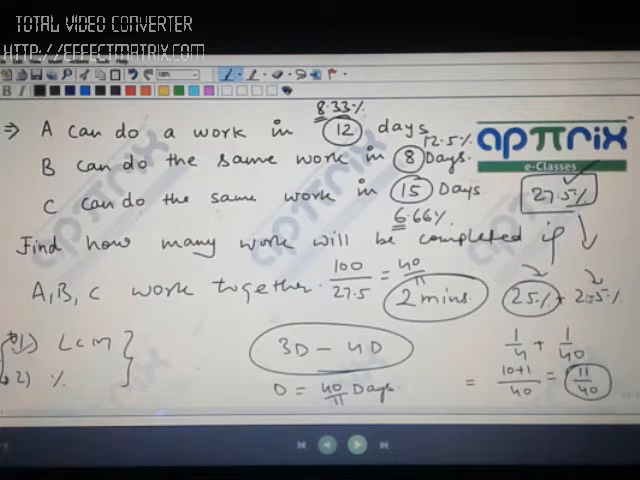Correct? So based on the options, if options are given, it is very easy to determine which answer is going to be correct. Quickly you know that your answer should be between 3 and 4 days. So that is one understanding through which you can reject some options. You can select some options.